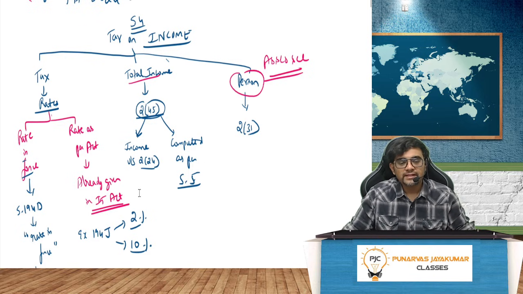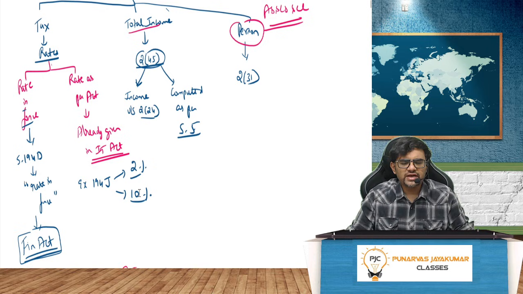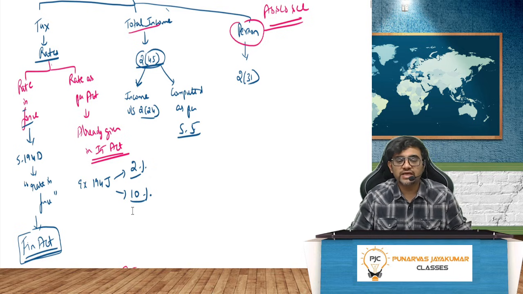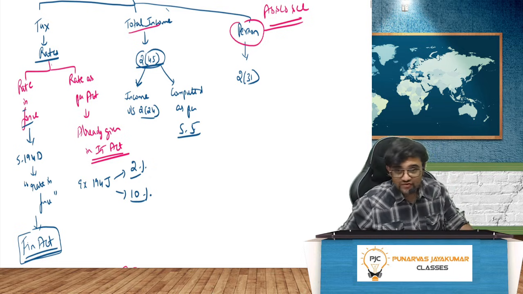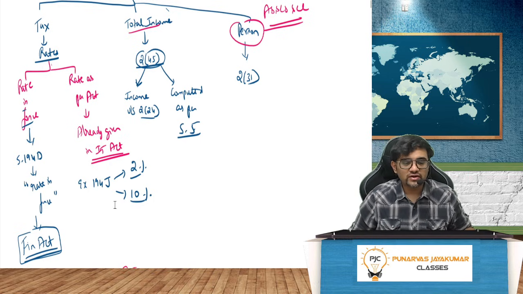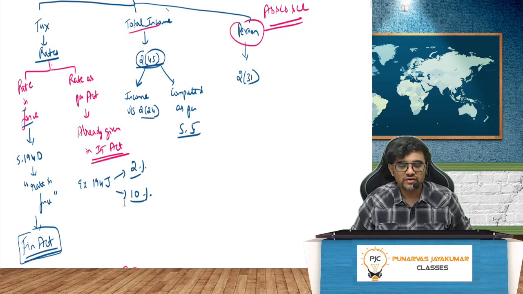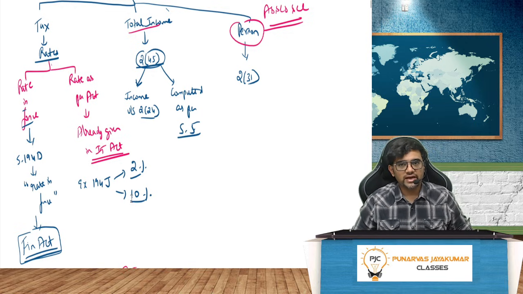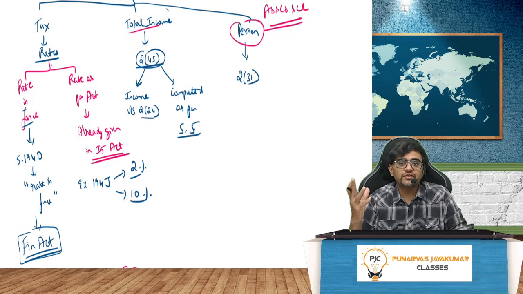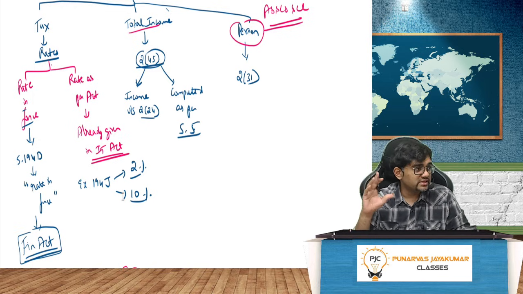Very simple. And the tax rate, my dear friends, two things are given. One is as per the rates in force. One more is as per the rates as per the Act. One is rates in force, one more is rate as per the Act. Wherever you see the phrase rate in force, that is different from whatever you see as rates as per the Act. I repeat, wherever you see rate in force, it is different from rates as per the Act.